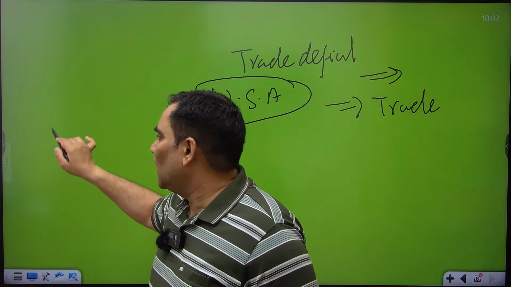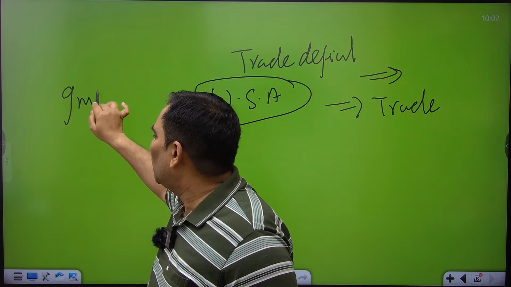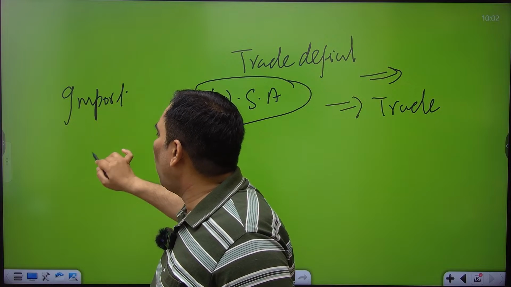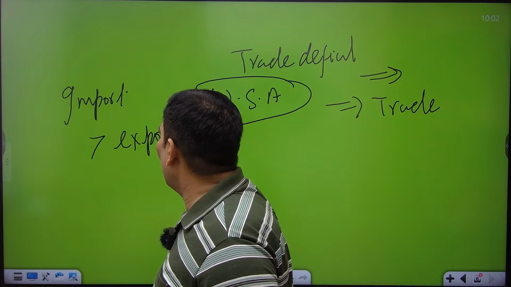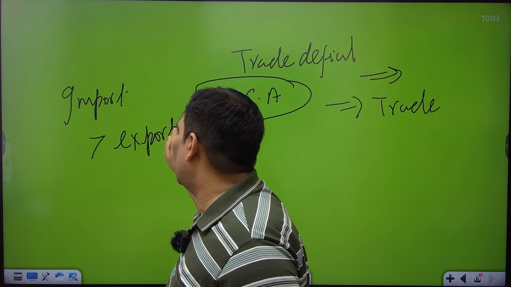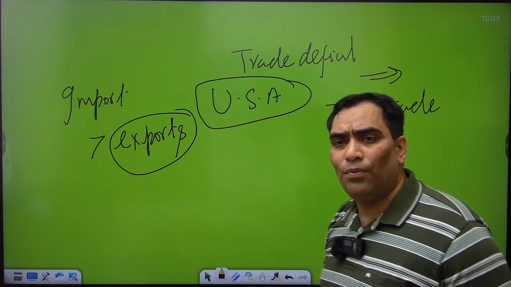Trade deficit means imports to India are more in comparison to exports.